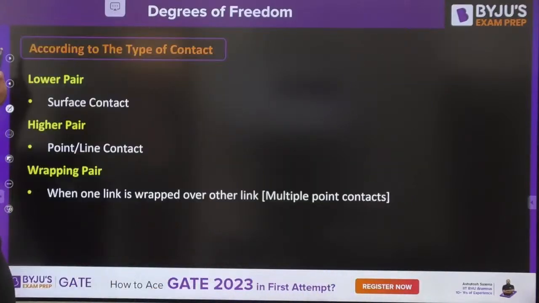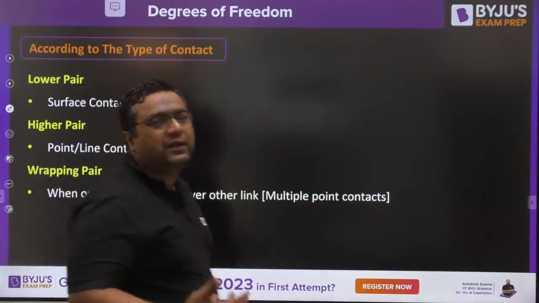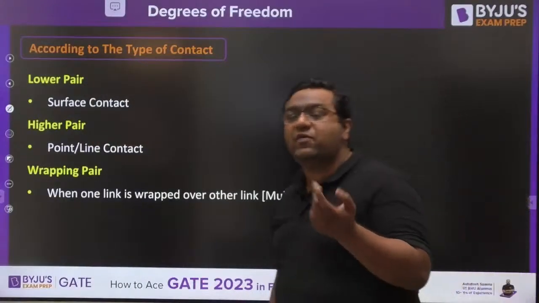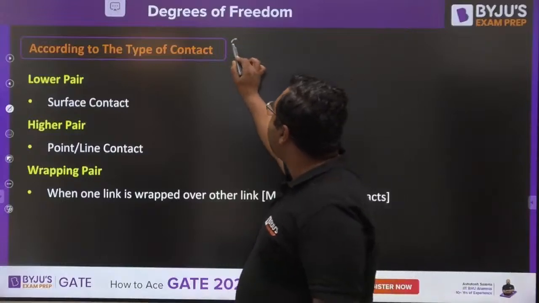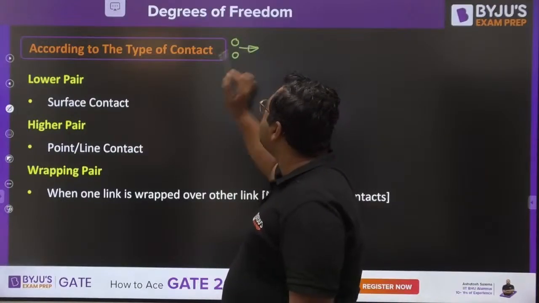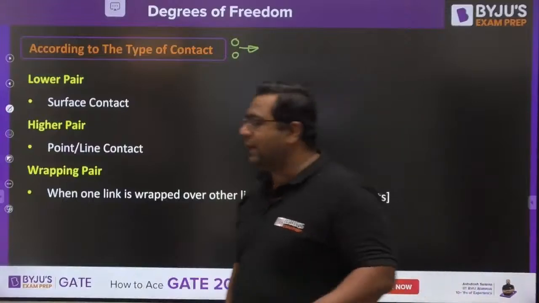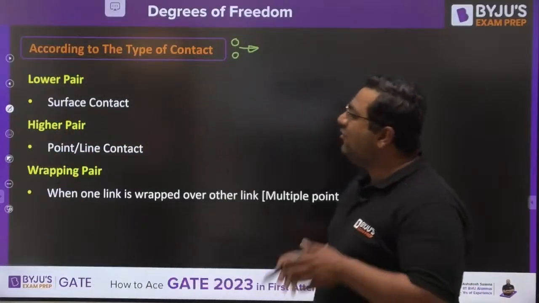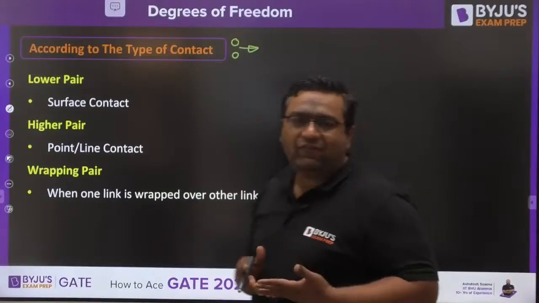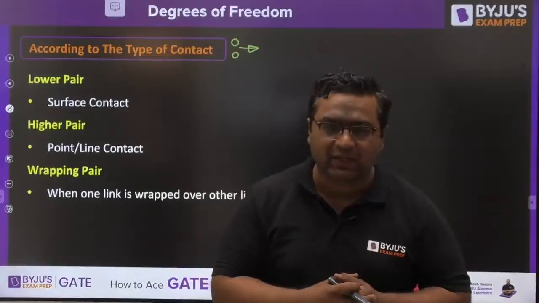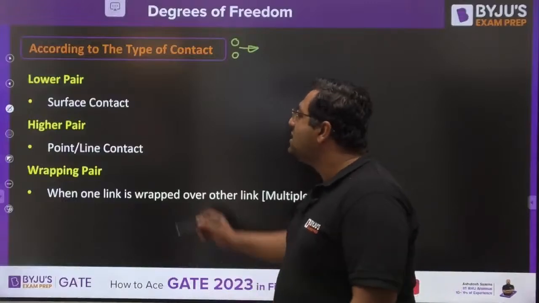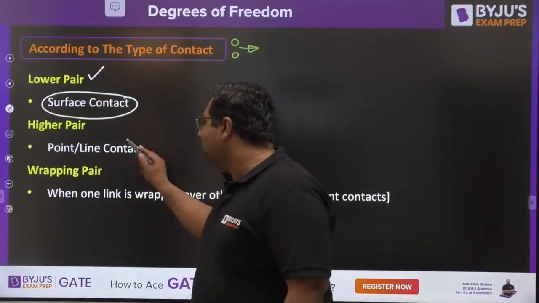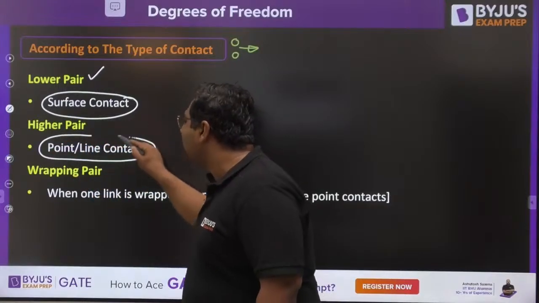Very good. Wonderful. So guys, with this we have completed all the types of pair related to the relative motion, according to the type of relative motion. Then my dear, we are talking about the according to the type of contact. Okay guys. So my dear, here I would like to say something, that if two links are connected in such a way that they are joined with surface contact, then such pairs are said to be lower pair. And if the contact between two links is point or line contact, it is said to be higher pair.